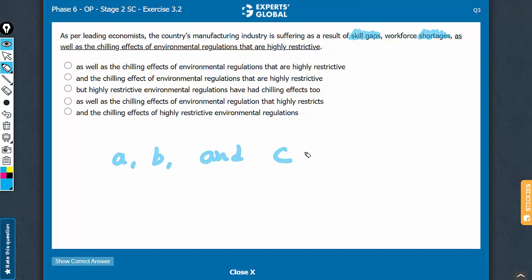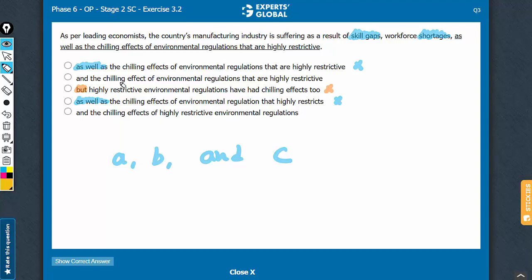The meaning is that A, B, and C together are the cause. So answer choices which use "as well as" should be eliminated. A and D must go. Then answer choice C uses a "but" here. There is no sense of contrast here, and therefore a "but" is unwarranted. It's between B and E now.